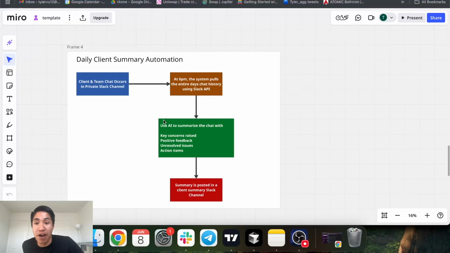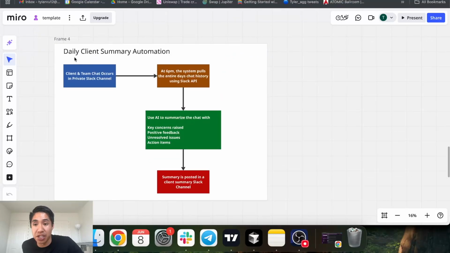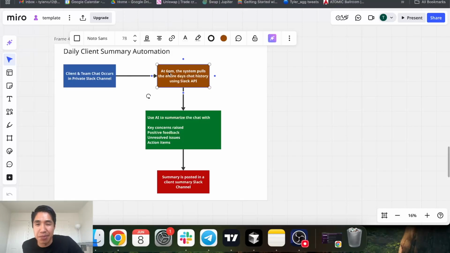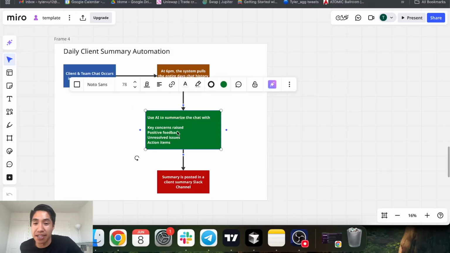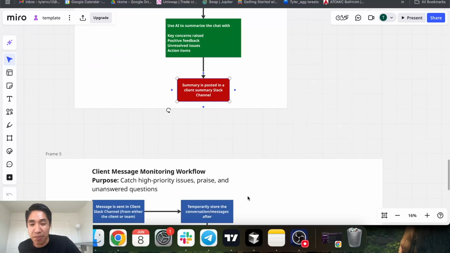In terms of the flow of how to do this, let's start with the daily client summary automation. So how it works is your client and the team chat occurs in a private Slack channel. At 6 p.m., and you can set this to whatever time you want, the system pulls the entire day's chat history using the Slack API. We then use AI to summarize the chat with key concerns raised, positive feedback, unresolved issues, action items, and we get it posted in the client summary Slack channel. Okay, this one's pretty straightforward, right?